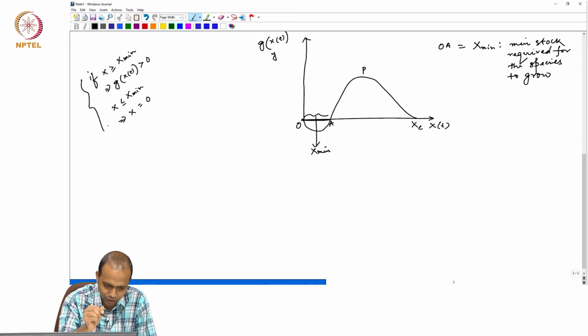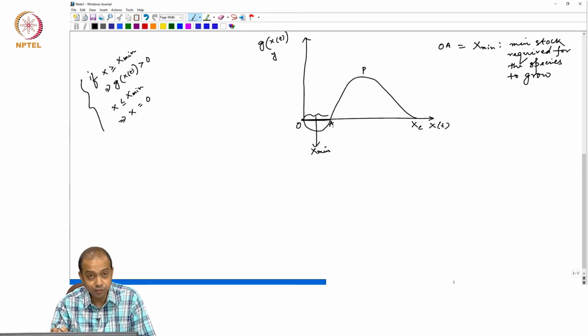This is what we have to mind. So, at any point of time, if the stock falls below this minimum level, then the species will not grow and ultimately it will get exhausted. So, OA is the x mean amount of resource required, minimum stock required for the species to grow.